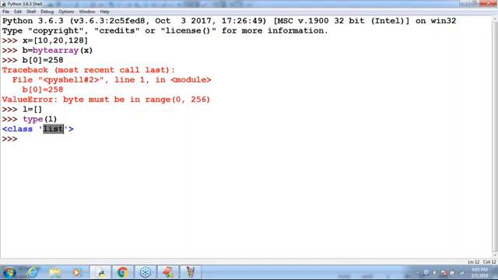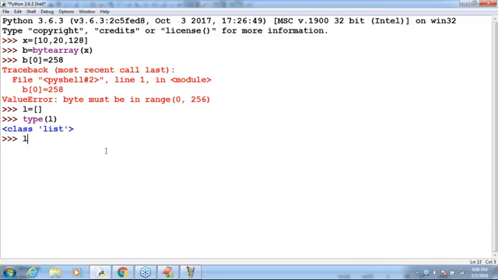Make sure in Python, a list of values we represent within square brackets. Remember, this convention is very, very important.